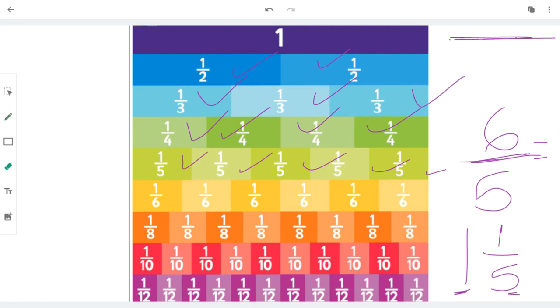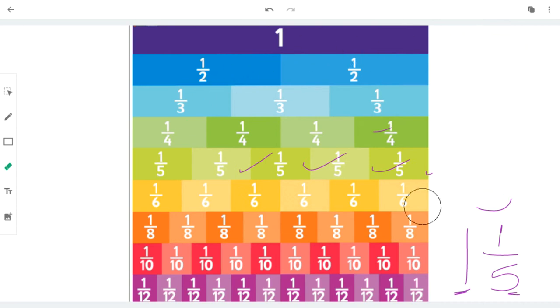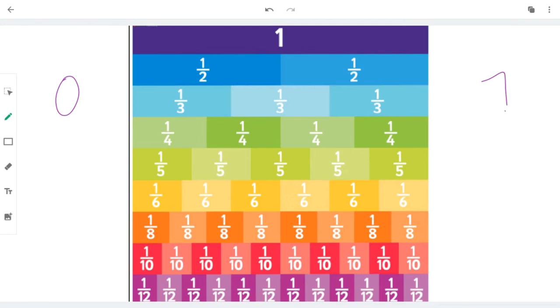So let's talk about benchmarks before we move on. A benchmark is a type of fraction that we know by heart. We just love them, and they help us understand fractions a little bit better. So our first benchmark will be the number 0. We all know what it looks like when there's nothing there. We also know what it looks like when it's full, the number 1, or the number 2 or number 3. We know what whole numbers look like. We know that when we look at a picture, all the boxes are shaded in or none of the boxes are shaded in. So those are our benchmarks, 0 and any whole number.